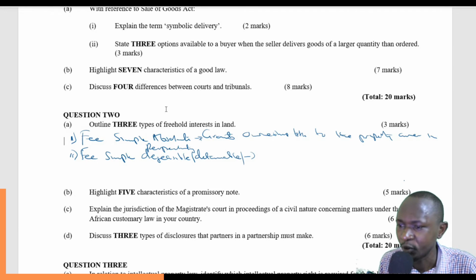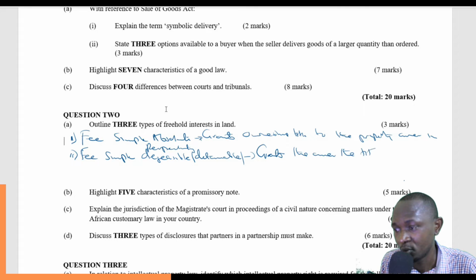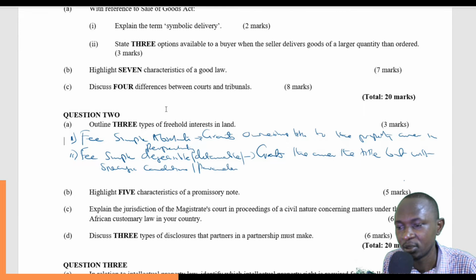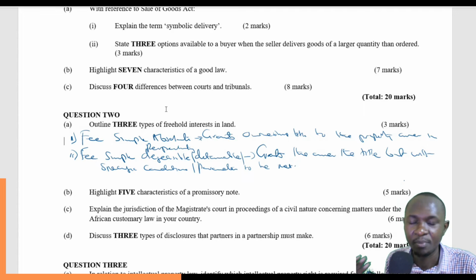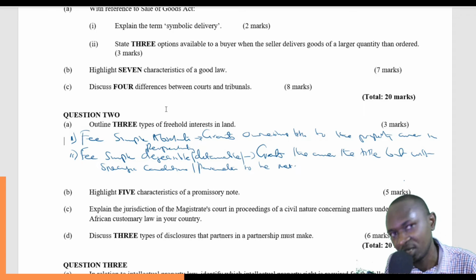So this one, you can simply say that it grants the owner the title, but with specific conditions or parameters to be met. For example, you can be given a piece of land on condition that you plant sugarcane in it.